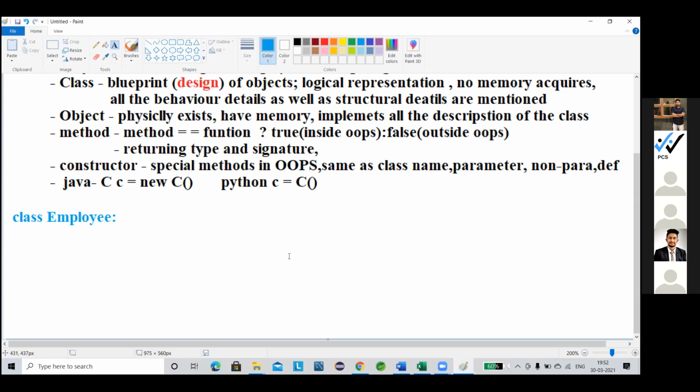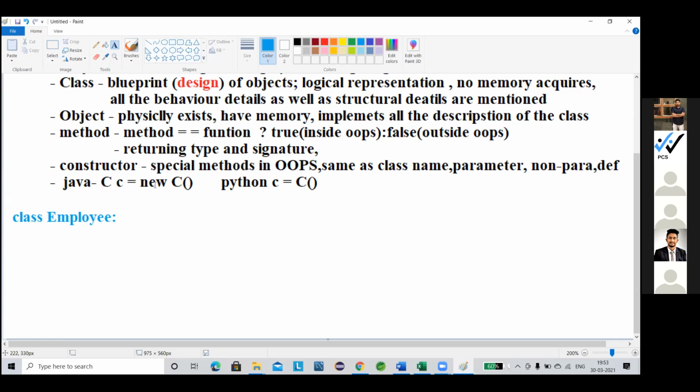Now what I am saying here is that this new keyword is used to create a memory. Anywhere in any programming language, if you see the new keyword present, just think this new keyword is used to create a memory.